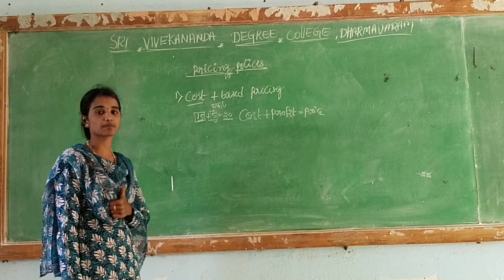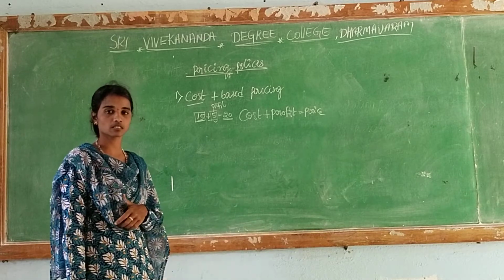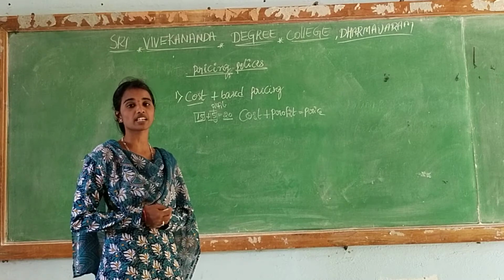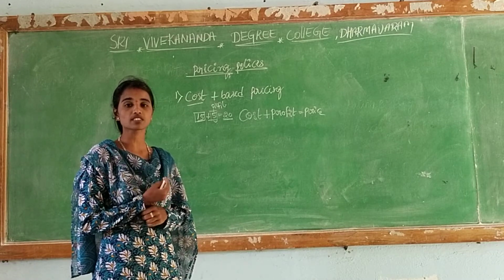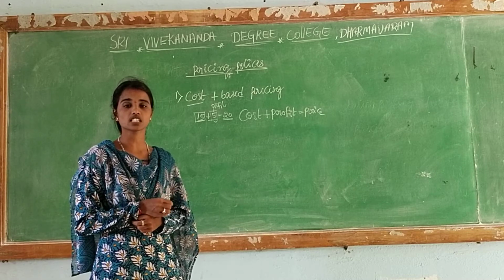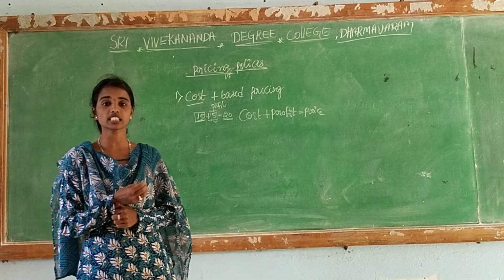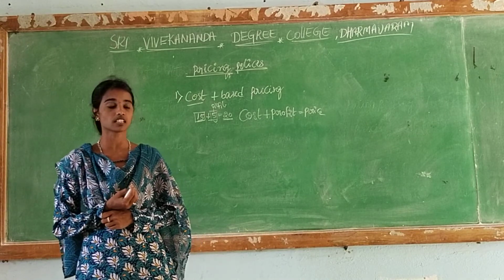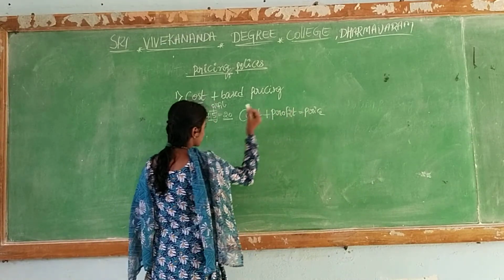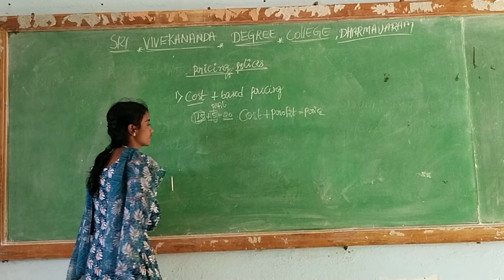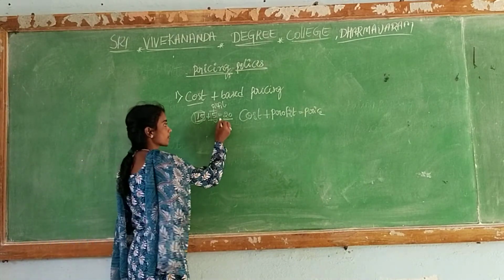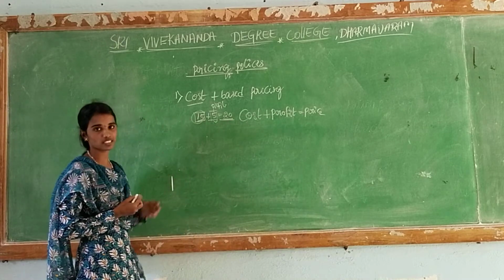It is also known as base pricing. What is the meaning of base pricing? Base pricing says the basis of expenditure to complete the product, plus we additionally add some profit to meet the expenditure of supervision. That is why we decide the price as cost plus profit is equal to price. The manufacturing cost of the product is 15 rupees, we additionally add 5 rupees as profit, and the price is 20 rupees. This is the first pricing policy.